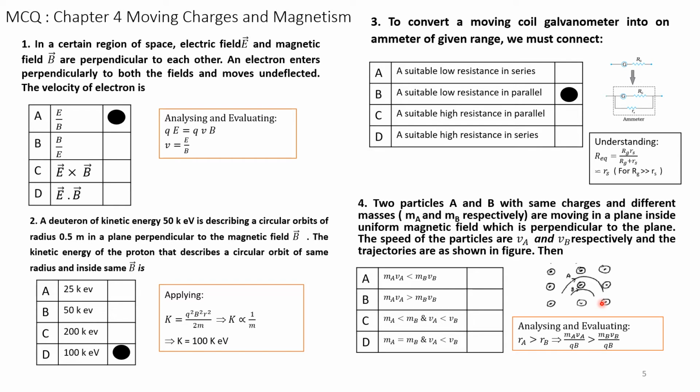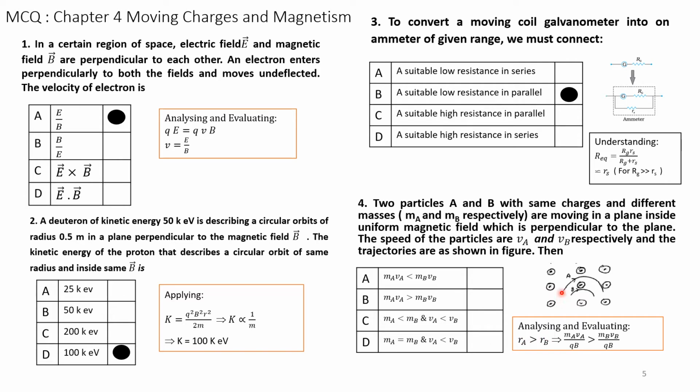Hence, the speeds of A and B are given as VA and VB. What we have to find is, the four options are given. We have to find the relationship between the mass of particle A into velocity of A and mass of B and velocity of B. We have to analyze.